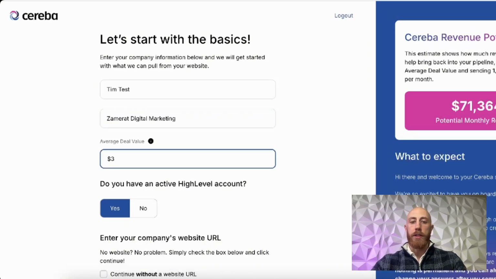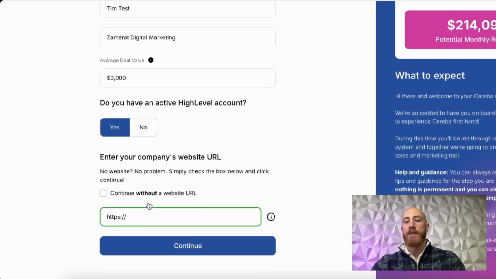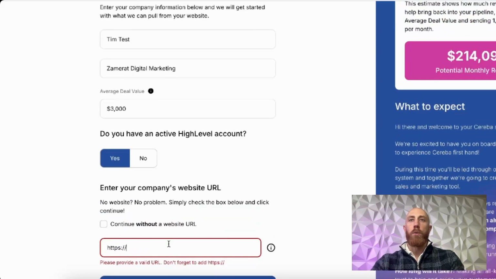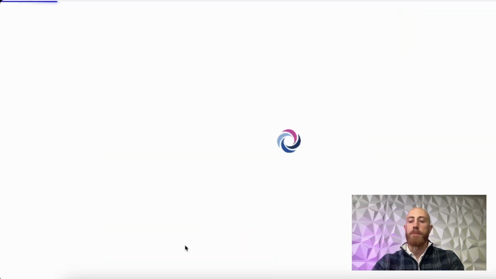So to walk you through the process, you add in some information here. You add the average deal value. What this average deal value does is let you know right away what type of return you can expect to see from running AI chat, or running a Cereba AI.